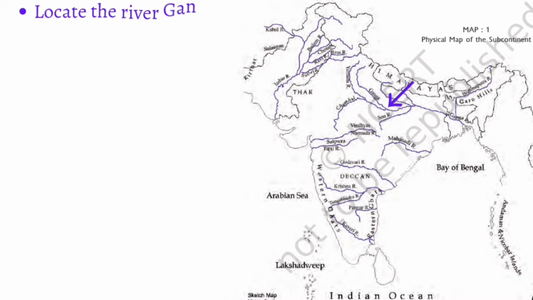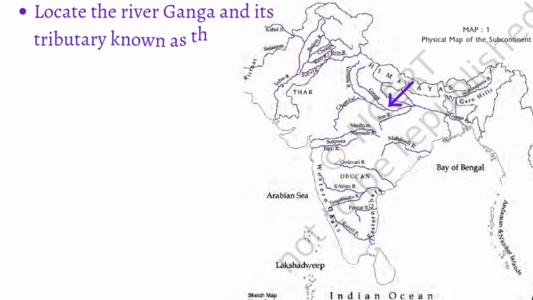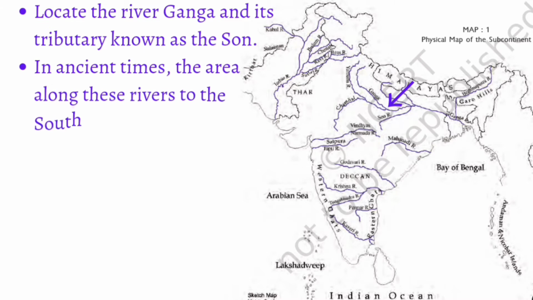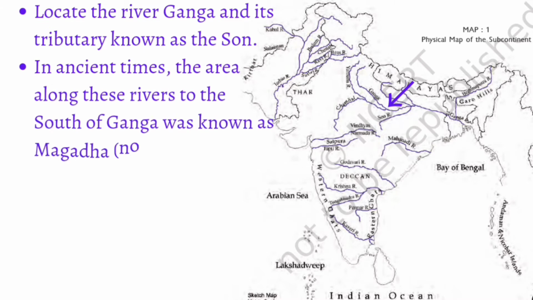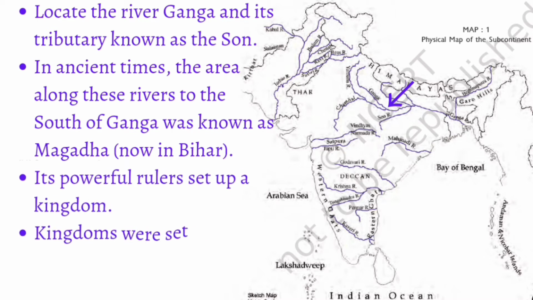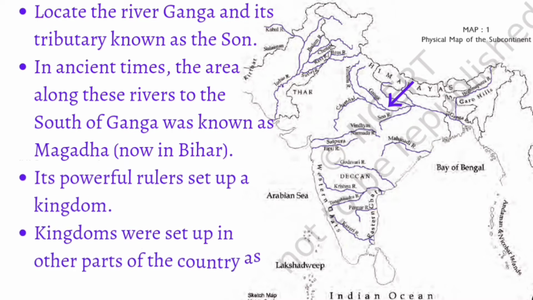Now let's locate the river Ganga and its tributary known as the Son. In ancient times, the area along these rivers to the south of the Ganga was known as Magadha. Now it is in the state of Bihar. It had many powerful rulers and they set up a kingdom. Kingdoms were set up in other parts of the country as well.